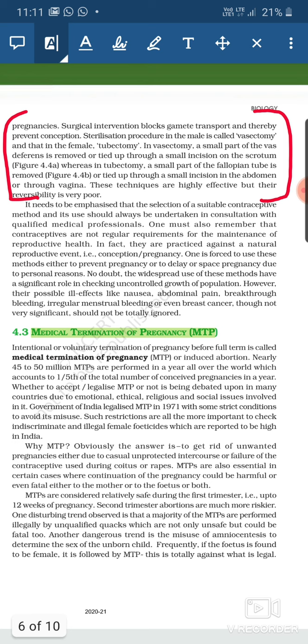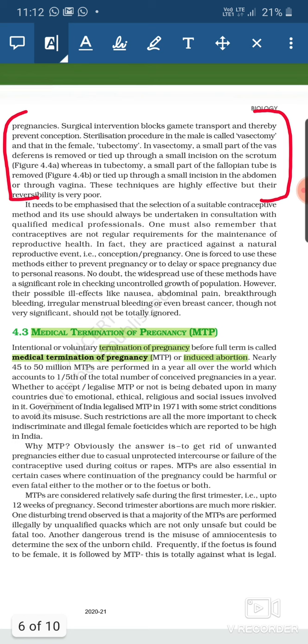Now, what is this process, why it is used, what is the meaning of the MTP, we'll do in this topic. So let's begin. Now, the intentional or voluntary termination of the pregnancy before the full term, meaning before the 9 months. If the pregnancy has been terminated intentionally or voluntarily, then that is known as the MTP, or medical termination of the pregnancy. In simple terms, we can say it is the induced abortion.